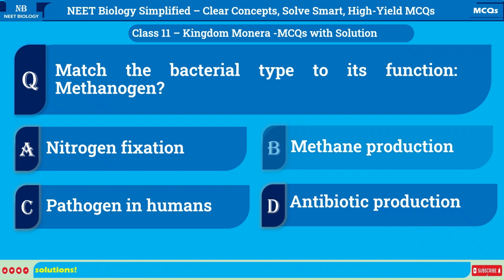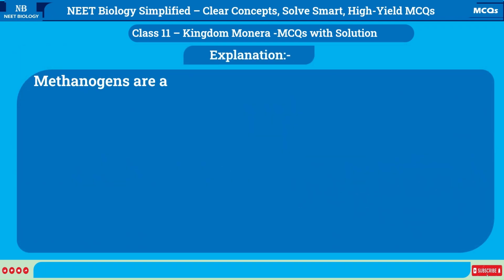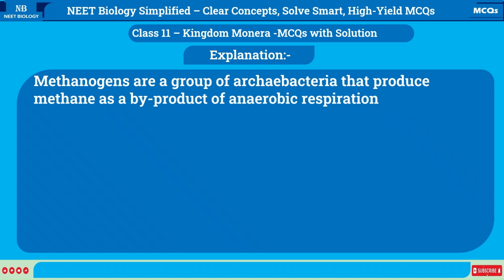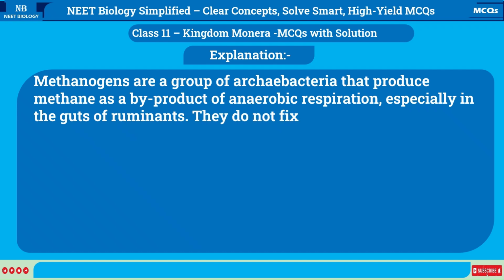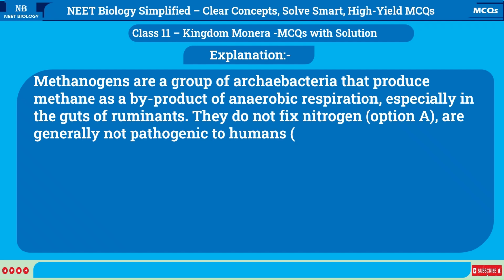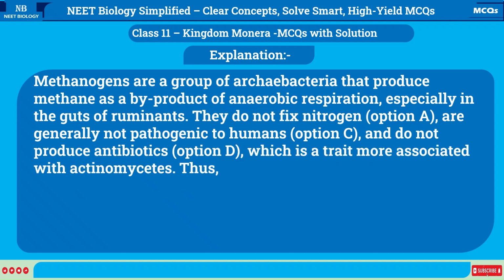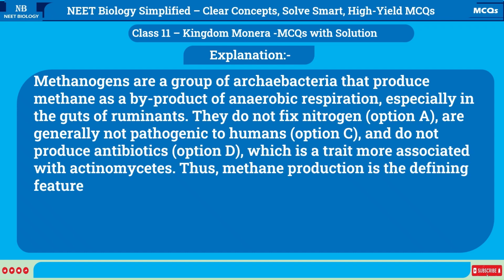Correct answer is B. Methane production. Explanation: Methanogens are a group of archaebacteria that produce methane as a byproduct of anaerobic respiration, especially in the guts of ruminants. They do not fix nitrogen, option A, are generally not pathogenic to humans, option C, and do not produce antibiotics, option D, which is a trait more associated with actinomycetes. Thus, methane production is the defining feature of methanogens.